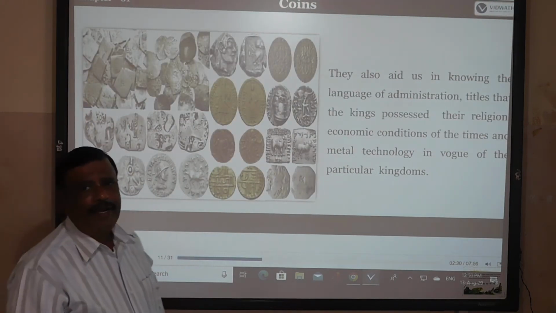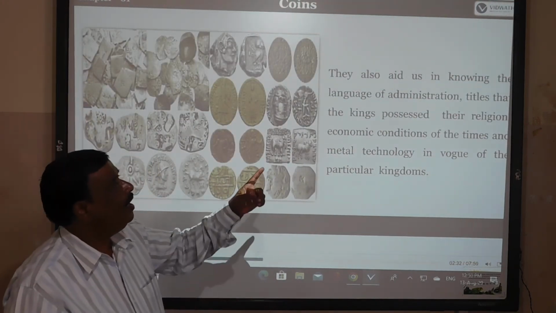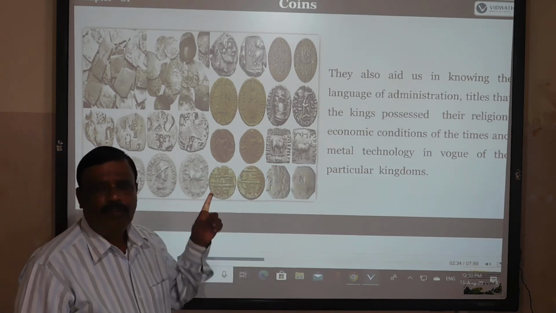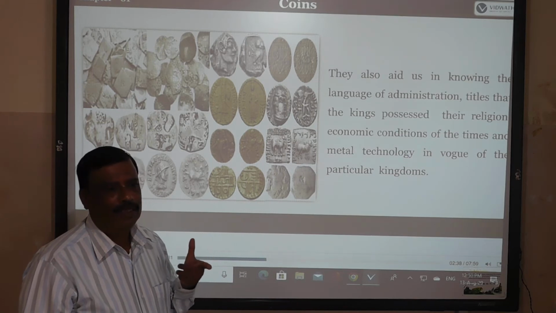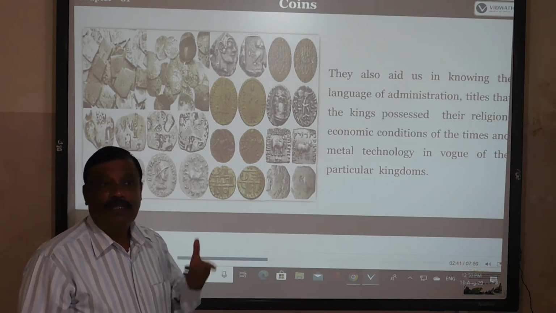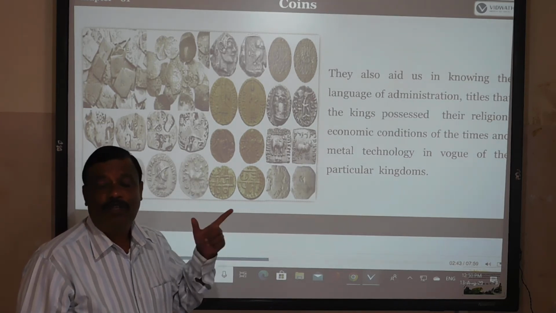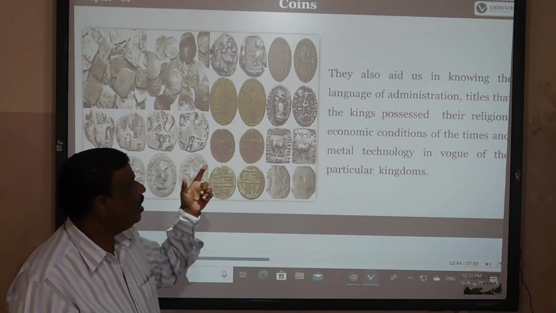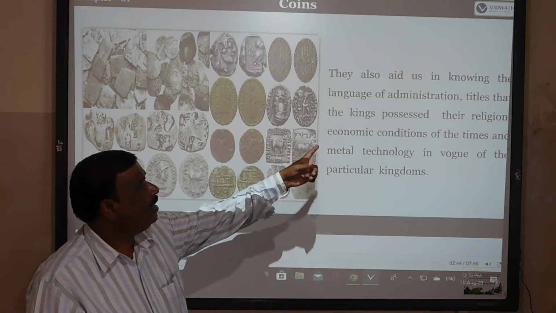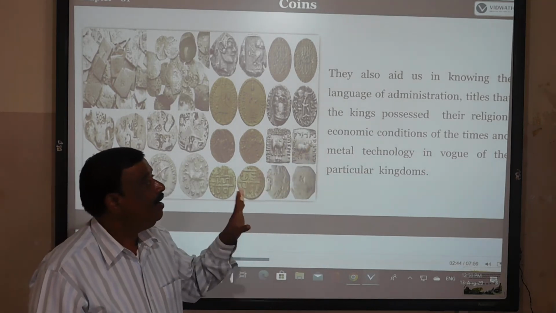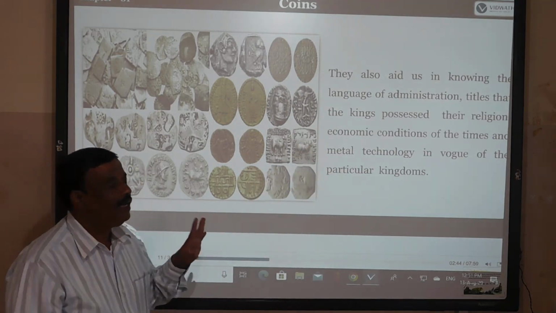They also aid us in knowing the language of administration, what language was established by the rulers in those times. Next, the titles the kings possessed, their religion, and the economic condition of that time.